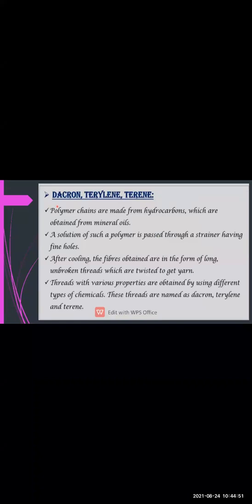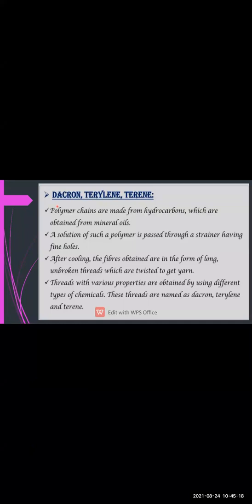That is Dacron, Terylene and Terene. Now Dacron, Terylene and Terene are also artificial threads. These threads are obtained from hydrocarbons and polymer chains. So what is the meaning of hydrocarbon? The substances which are obtained from mineral oil. तो hydrocarbon का meaning क्या है? The substances that are formed from mineral oils.